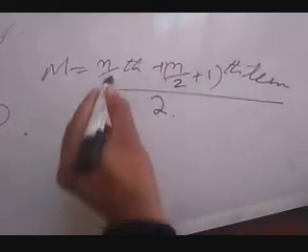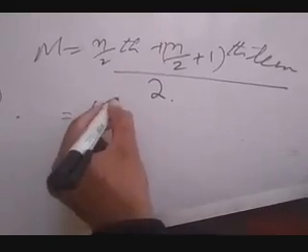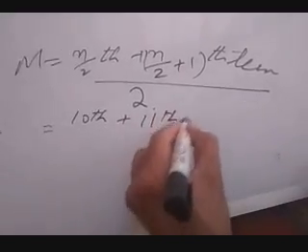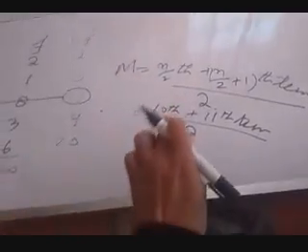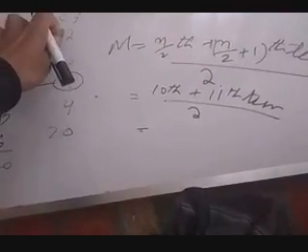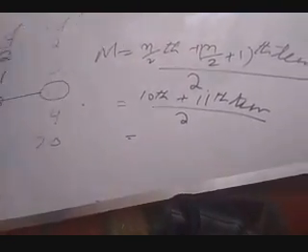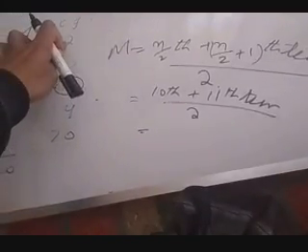But you first calculate n by 2, that is 20 by 2, so the 10th term plus the 11th term, divided by 2. But remember, you have to look for the 10th term in the cumulative frequency column, not in the frequency column.